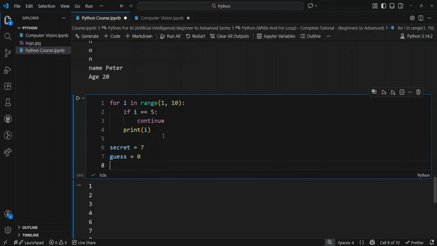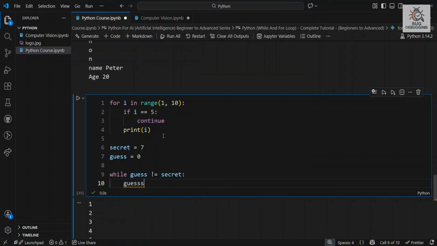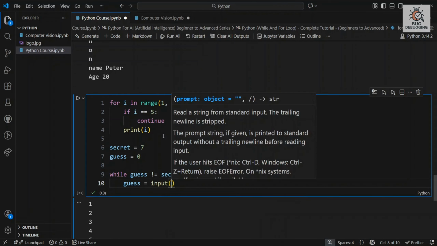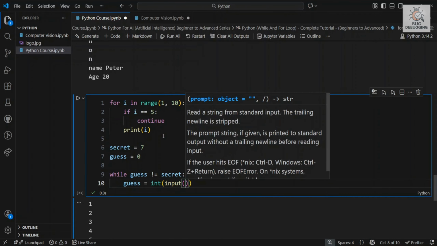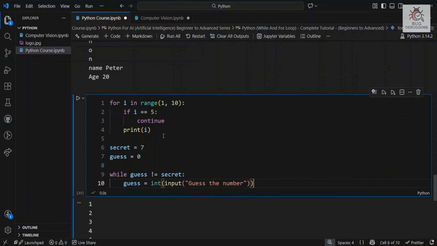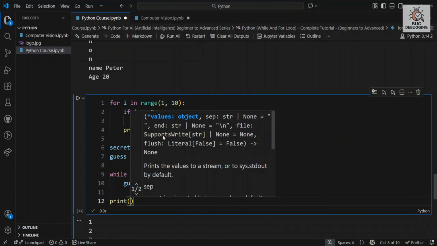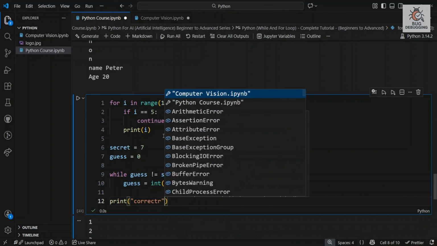Now let's create a while guess is not equal to secret, guess is equal to integer input, guess the number, and let's say print correct. So the code will stop running when the correct number is entered.